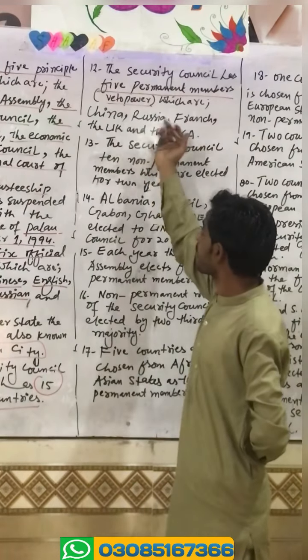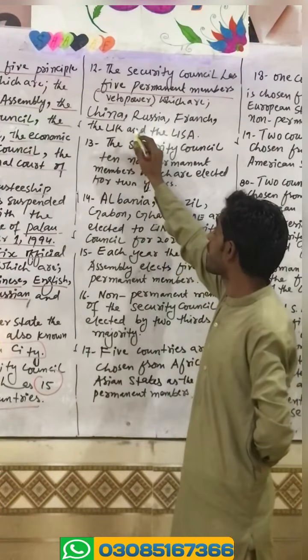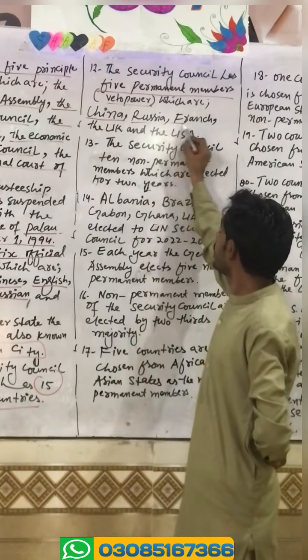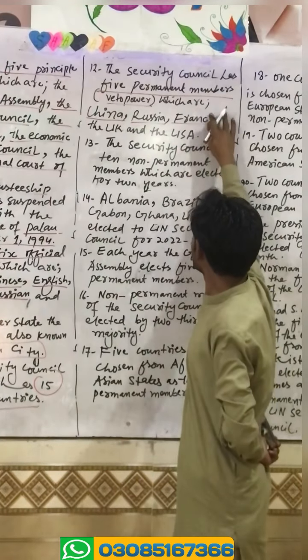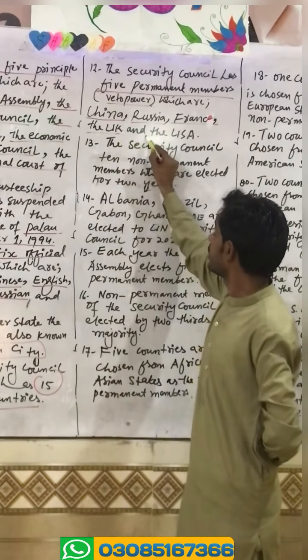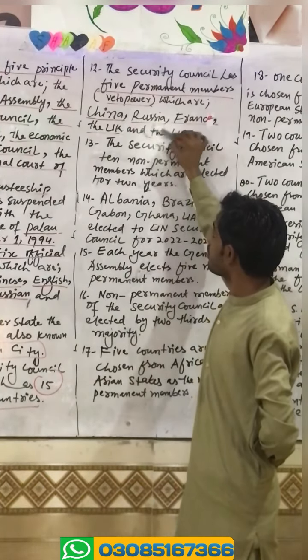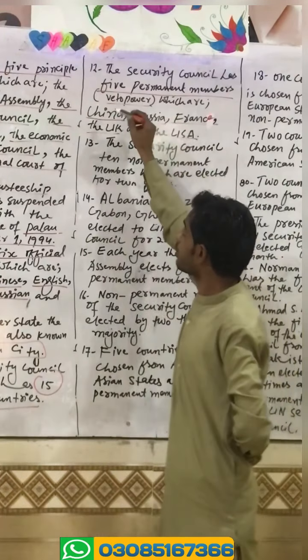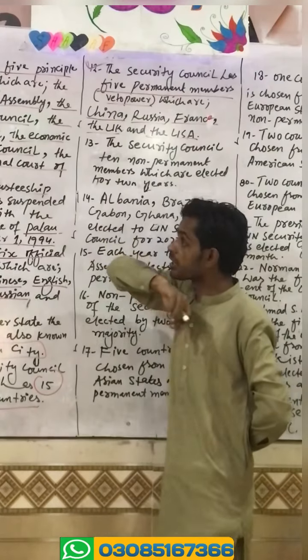Which are the permanent members of the Security Council? China, which is a neighboring country of Pakistan, Russia, France, the UK, and the USA. These are the 5 permanent member countries of the UNO. This question is also important as far as your objective type is concerned.